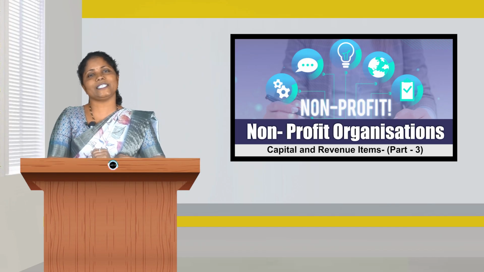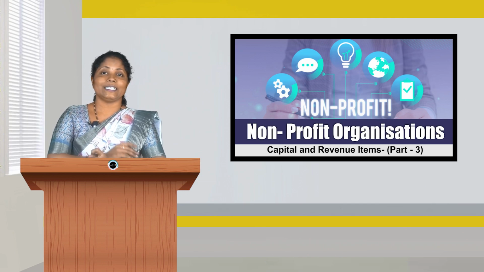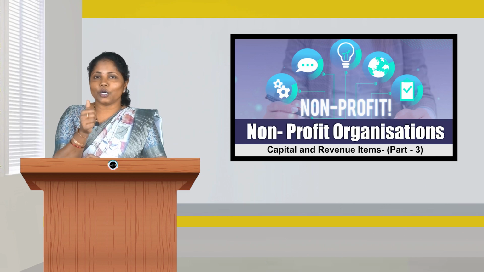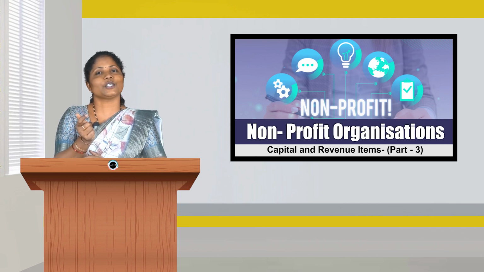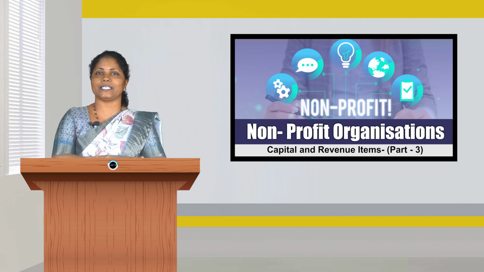Which type of expenditure is this? Whether it is a capital or revenue expenditure. This is definitely a capital expenditure. Why? As I said in the last video, any cost incurred for purchase of any fixed asset, then cost of additions or extensions of fixed assets if any, expenses in regarding purchase of any fixed assets or expenses in connection with the installation of fixed assets.